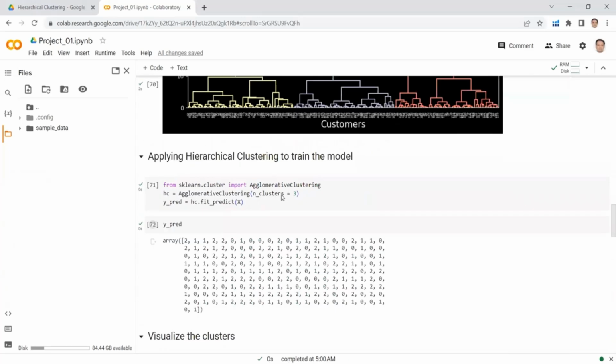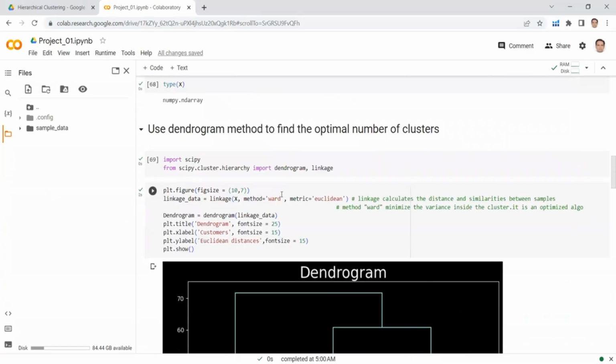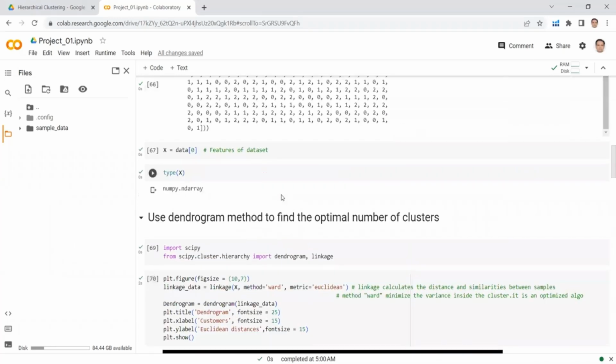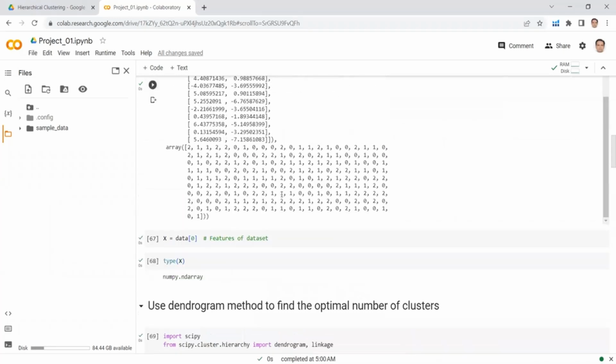So students, I request you to play around with this project. Keep running this project again and again, and you will see a new dendrogram every time. That will help you get a full understanding of a dendrogram, and you will learn how to select the optimal number of clusters. So I hope you understood this lecture.